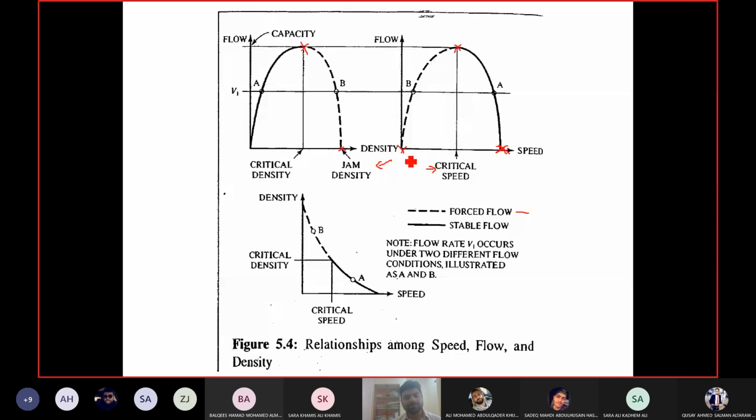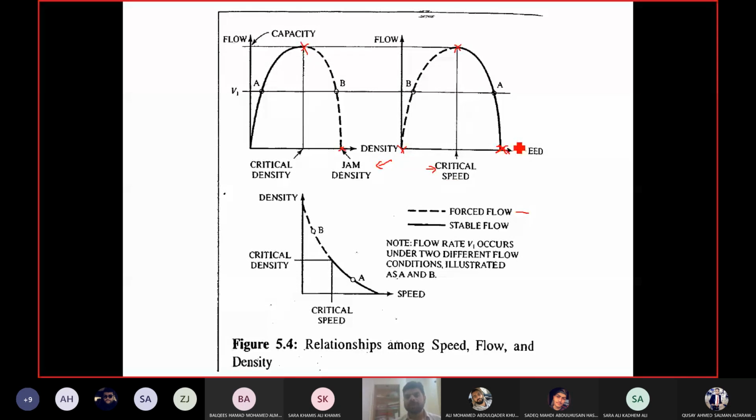Left hand side of the curve has become zero because now you have reached maximum or the jam density, so there is no space for the vehicles to move. Okay, so the flow is zero when the density is zero. The flow is zero when the density is maximum as well. So obviously in that condition, speed will become zero as well. In the forced flow condition, when you reach jam density, nobody is moving. That means the speed is now 0. So at jam density, the speed is 0.